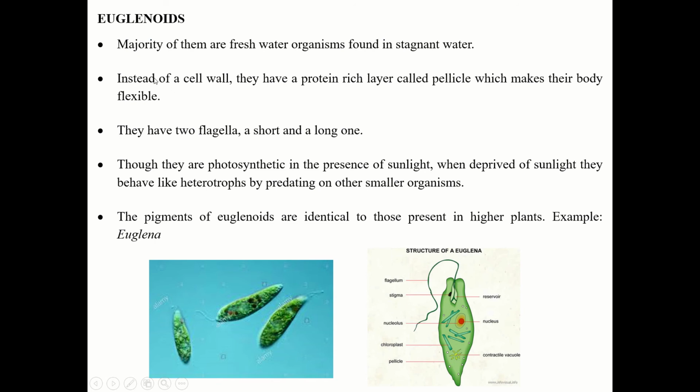Now next group is the euglenoids. Majority of them are freshwater organisms found in stagnant water. Now euglenoids, this is the diagram of the euglenoid, and this is the picture of the euglenoid in the microscope. Okay, how the living organism looks. So they are found in fresh water, found in stagnant fresh water.